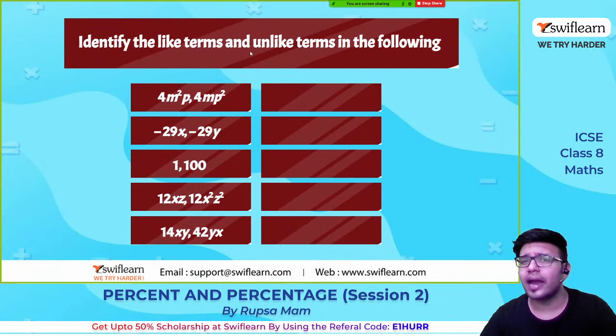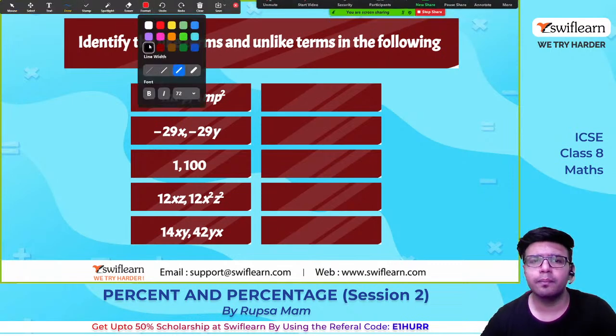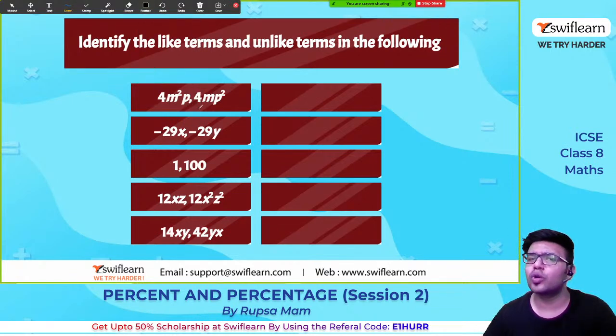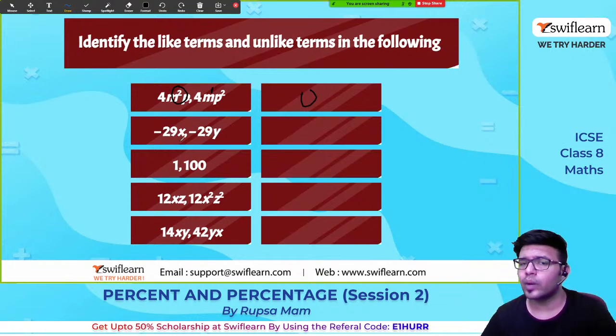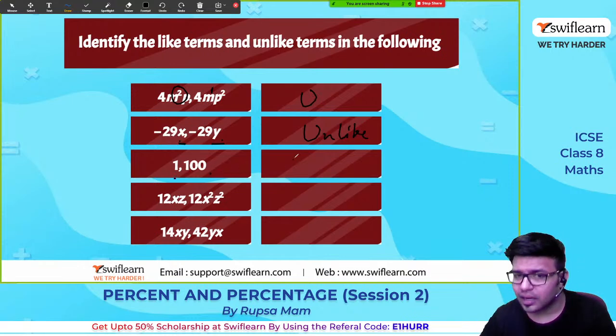Now identify the like terms and unlike terms in the following. Okay, let us identify them. So 4mp square is equal to 4m square p, 4mp square. Look, this is different, here the power of m is 1, here the power of m is 2. That's all. It is different, it is unlike terms. Okay, 29x minus 29y, here there is x, here there is y, different terms, so these are unlike terms.